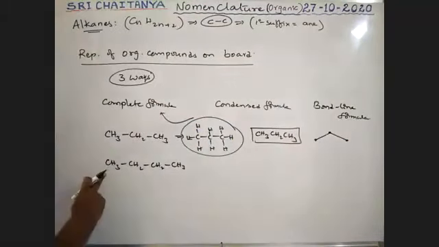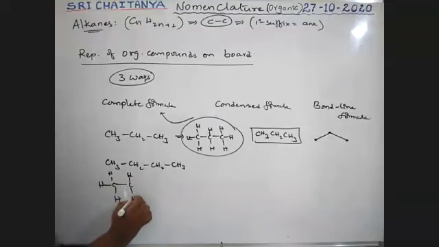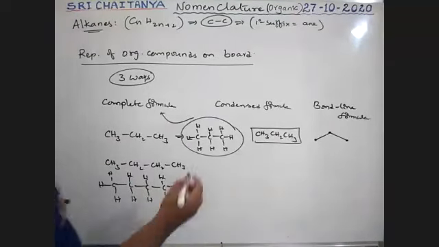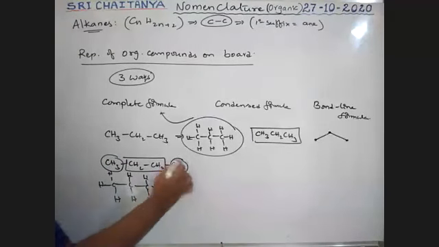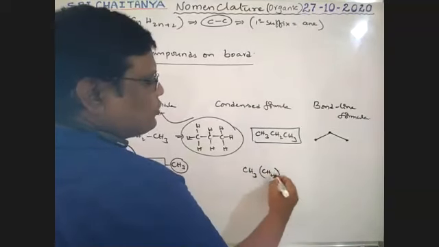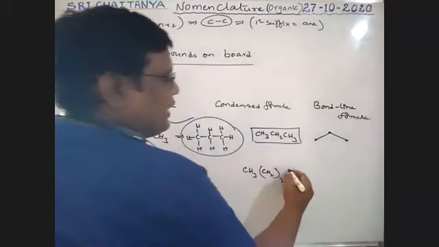See here. This is CH3, CH3, CH3, that is CH3, CH2, CH2, CH3, like this. It is the complete formula. How to write the condensed formula? CH3, two CH2 groups, one CH3. That is CH3, CH2 repeated two times, CH3.